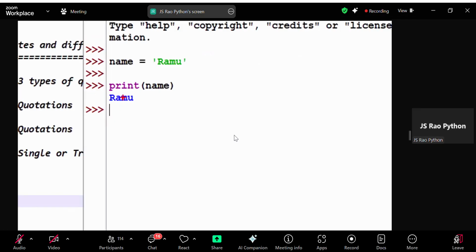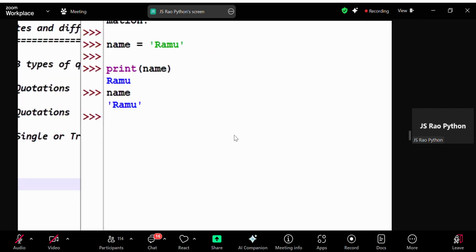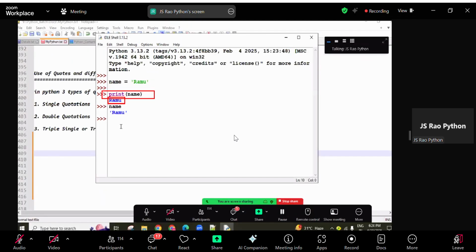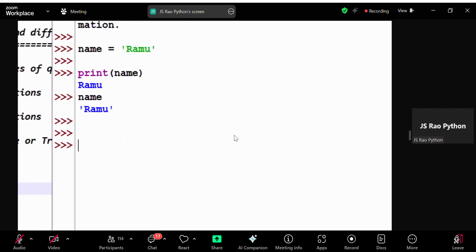So this is the ideal screen, guys. Here, without print also, we can directly print, then you get the raw string. Raw string means that between the quotations only, the output you are getting. If you don't want those quotations, then you can use the print function, so then only the main data you are going to get. String format data.